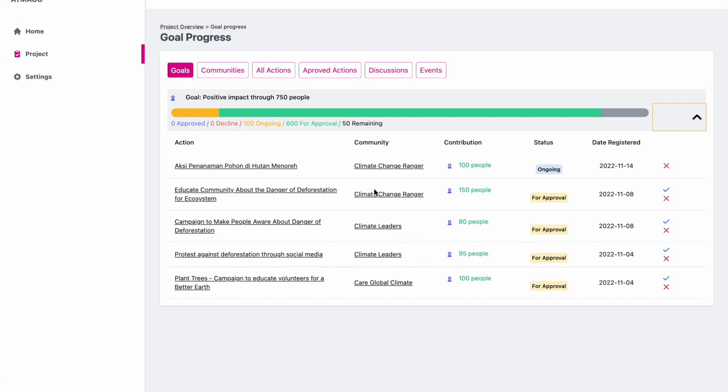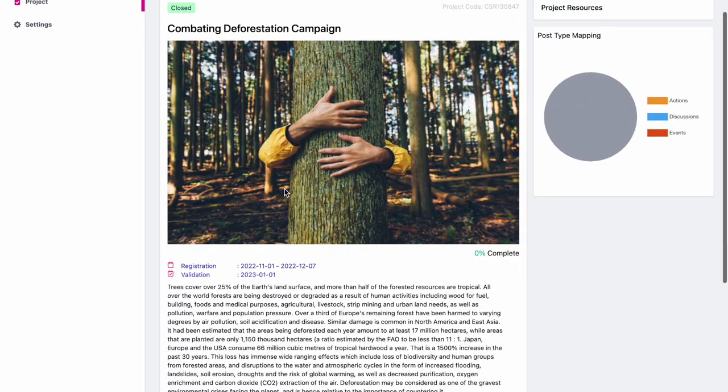And this one came from the other community, the Climate Change Rangers, who reached 150 people. So this kind of information can be aggregated towards the same goal, and we can also see which communities were involved.